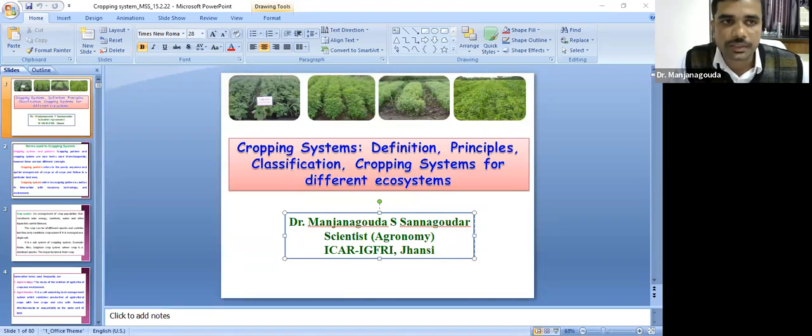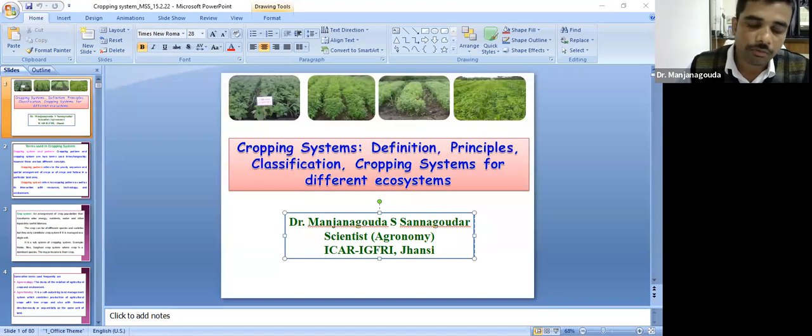We all know the cropping system and cropping pattern are two terms which we often use interchangeably. Then what is the actual meaning of this cropping system and cropping pattern? The cropping pattern refers to the yearly sequence and spatial arrangement of the crops, or crops and fallow, in a given piece of land. Whereas cropping system refers to the cropping pattern plus its interaction with the farm resources and available technology which constitute the cropping system. That is, in other words, cropping system equals the cropping pattern plus management practices.